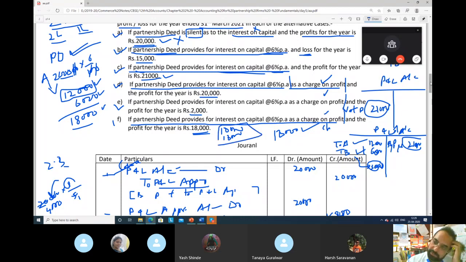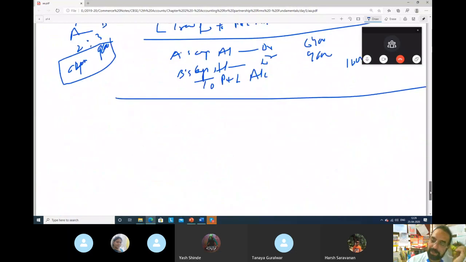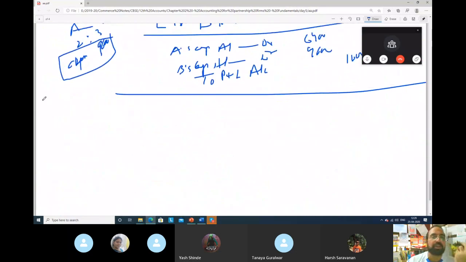So what entry will we pass first? Interest on capital entry. We will pay them interest on capital. You have 18,000 rupees and it is charged, so you have to pay 18,000 rupees to A and B. How much to pay each? The profit sharing ratio is 3:2. Pay him 12,000 rupees and pay him 6,000 rupees.